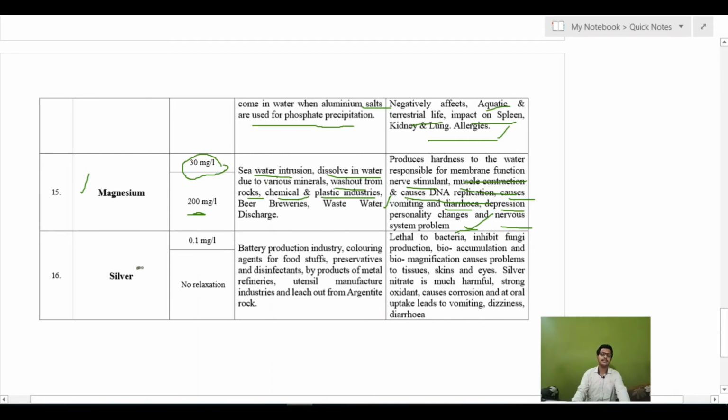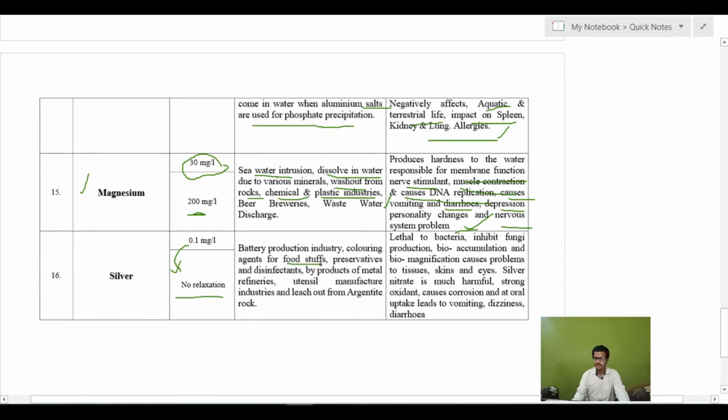The next non-toxic metal is silver. Silver has the limit of 0.1 milligram per liter, and the cause for rejection is no relaxation there. So that is why it is also 0.1 milligram per liter. In any case, it will not increase above 0.1 milligram per liter. So what is the source of silver? Silver is used in the battery production industry.